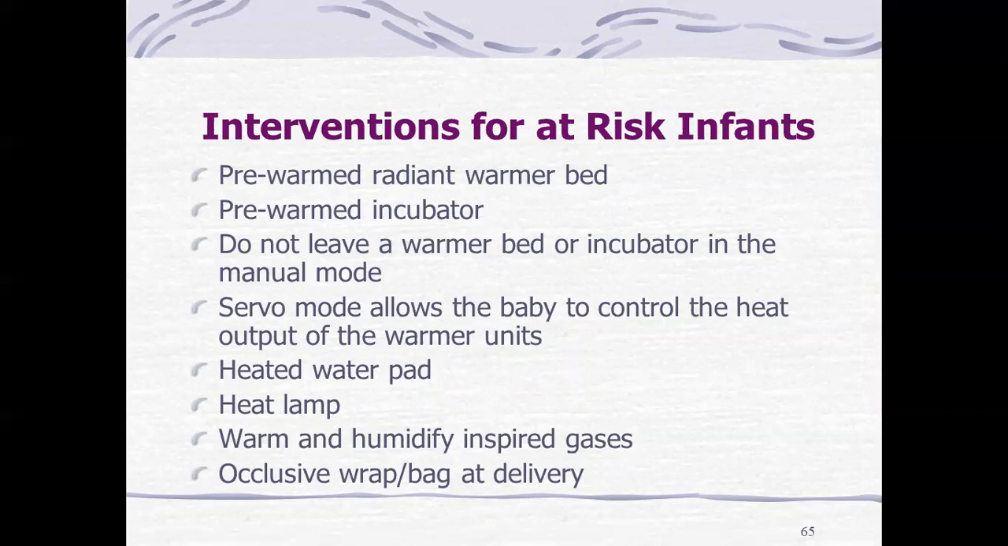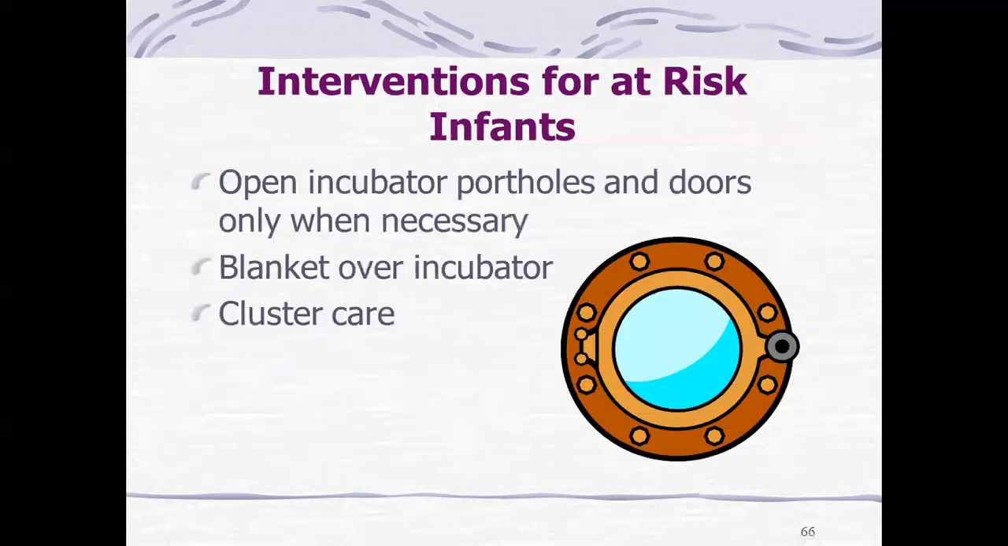Next, interventions for at-risk infants. A pre-warmed radiant warmer bed has to be ready. Then a pre-warmed incubator has to be ready. Do not leave a warmer bed or incubator in the manual mode. Servo mode allows the baby to control the heat output of the warmer units. Then heated water pad, heat lamp, warm and humidified inspired gases, then occlusive wrap or bag at delivery. These have to be ready so that we can prevent the risk to the infant.